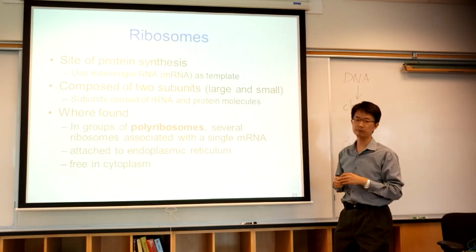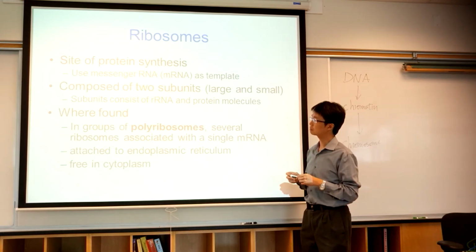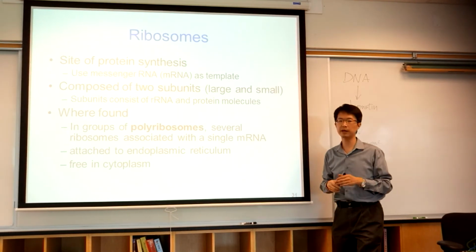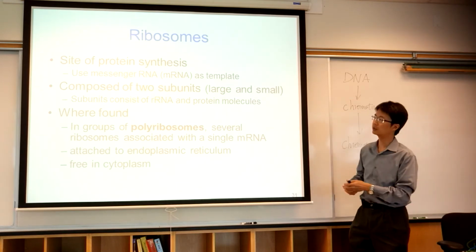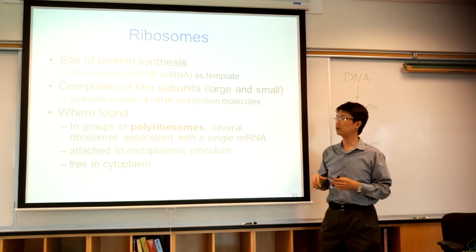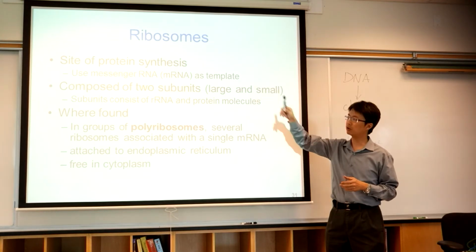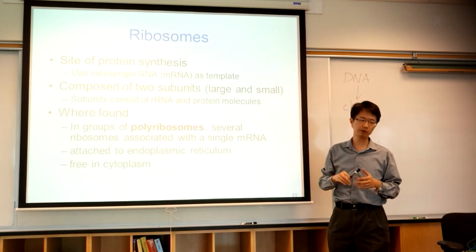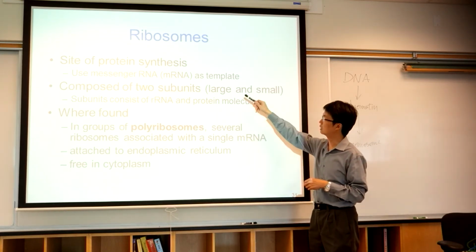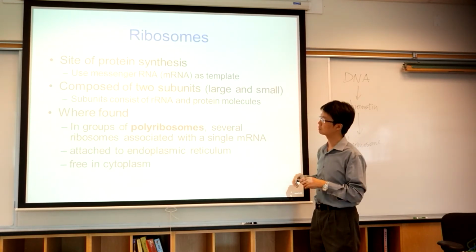Ribosome, the function, you have to memorize it, is the site of protein synthesis. It uses messenger RNA. I told you that messenger RNA goes from inside the nucleus to go to the cytoplasm. This is what I call messenger RNA. So when the messenger RNA goes from the nucleus to the cytoplasm, then you will go into the ribosome. Messenger RNA will go to ribosome, and then you will start to make protein. And then ribosome has 2 subunits, large subunit and small subunit. Yes, they literally call it large and small.